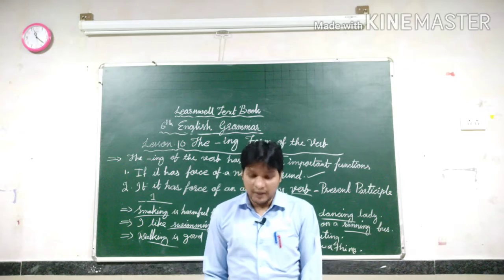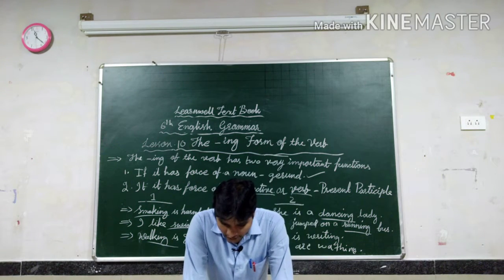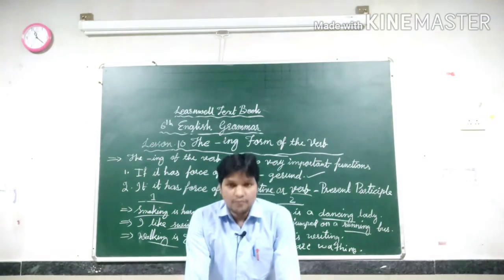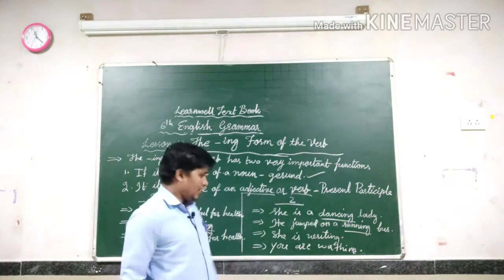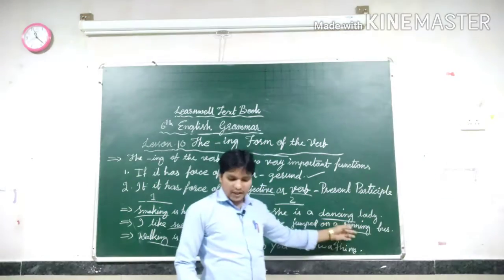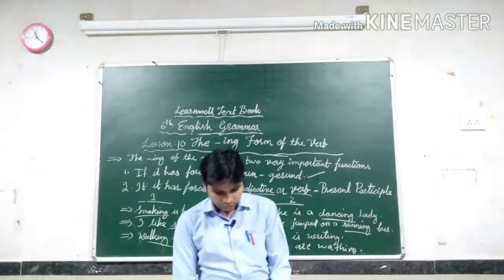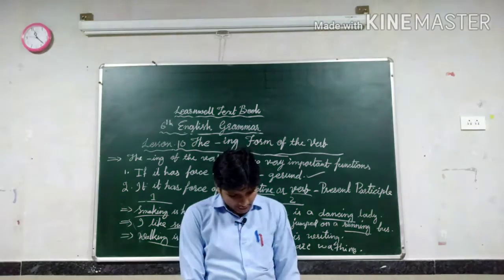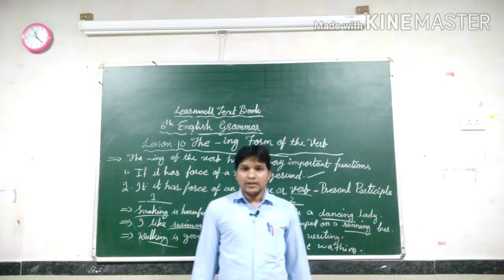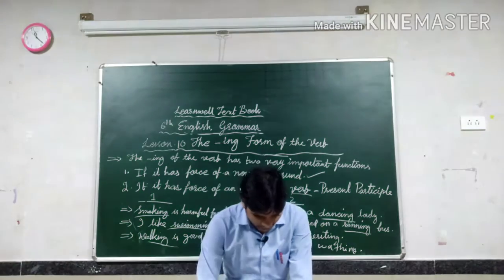So did you understand, my dear students? A gerund is a verbal noun and a present participle is a verbal adjective. Just keep this in mind. In this way you can identify the ing words.